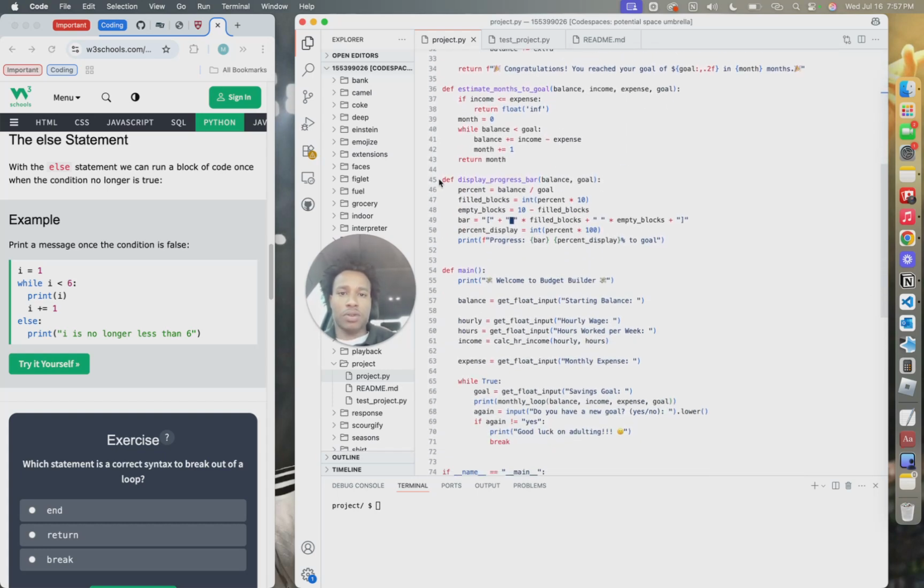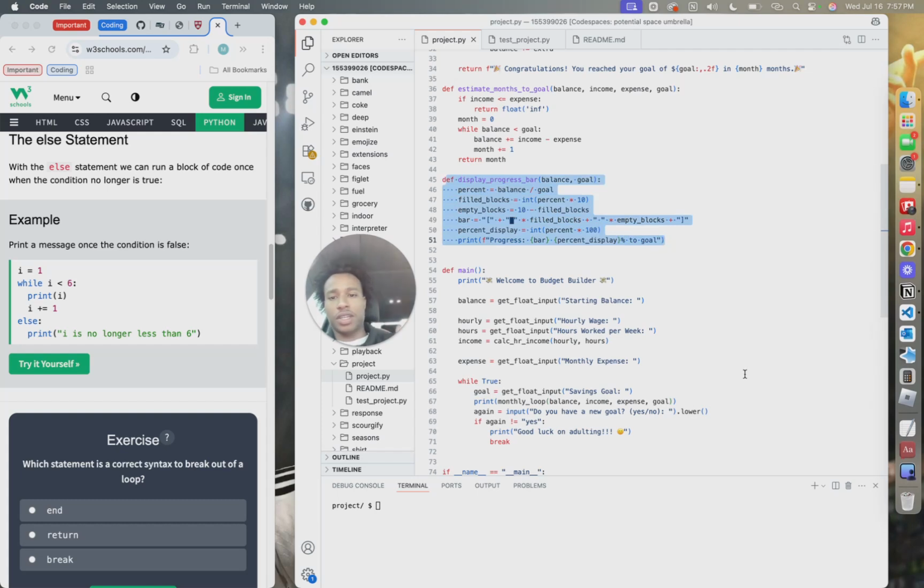I also created a display progress. I got the idea from the CS50 Python, where it shows the progress each week, so I really liked it a lot.